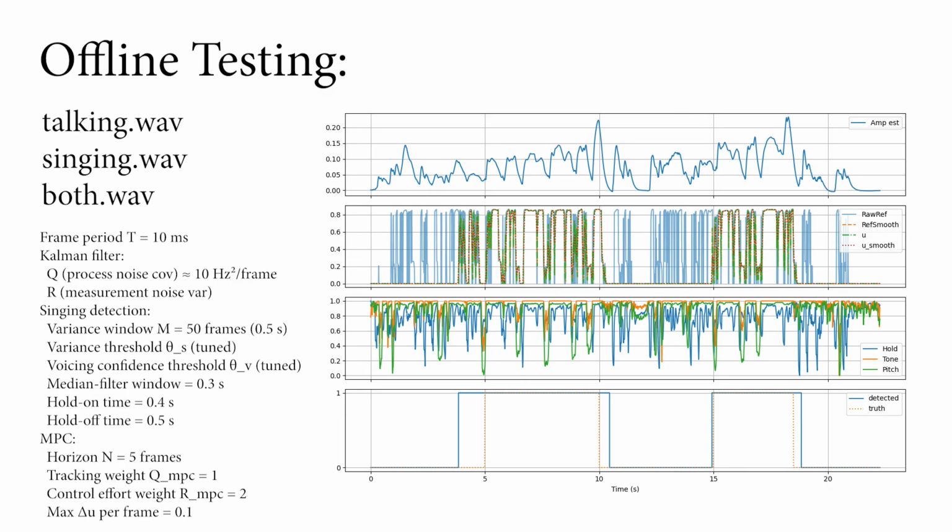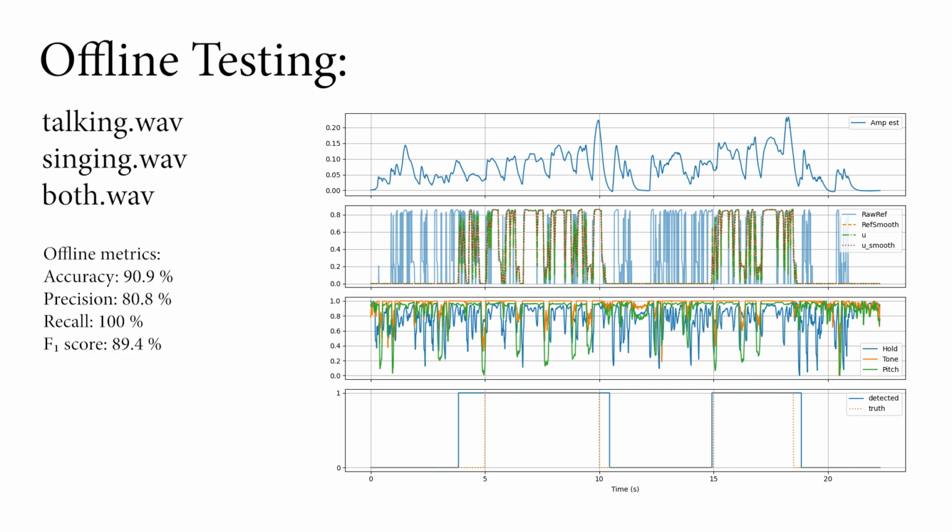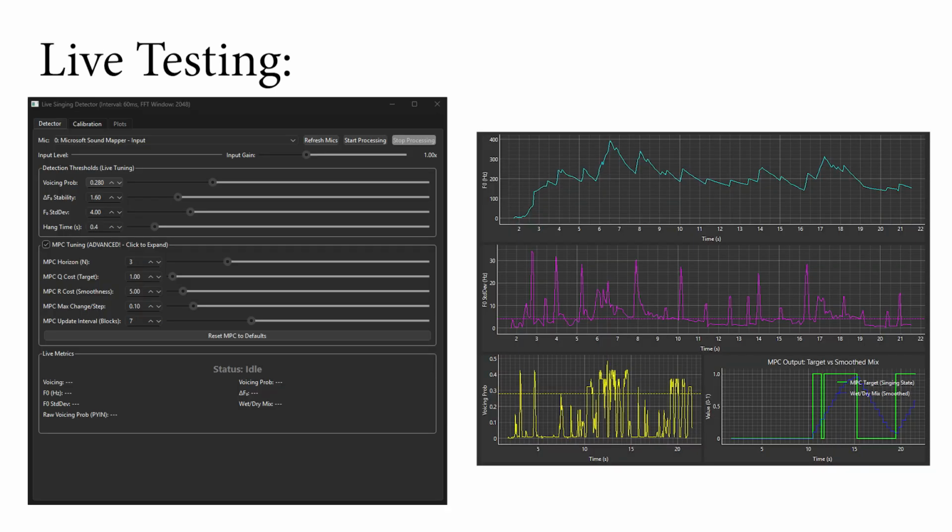Here is a frame-by-frame result on both.wav. With these parameters, we achieved a 90.9% accuracy on this file, 80% precision, and 100% recall. Finally, now let's switch to the live demo.